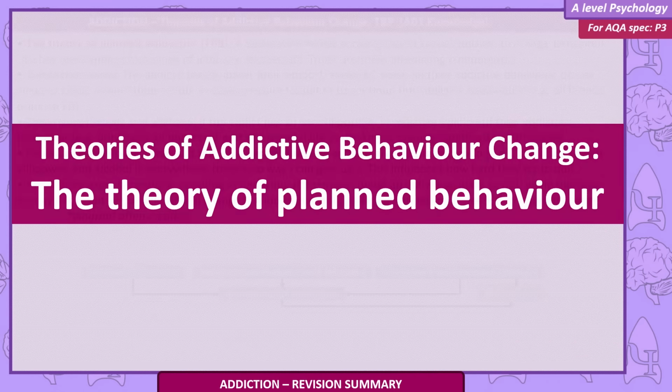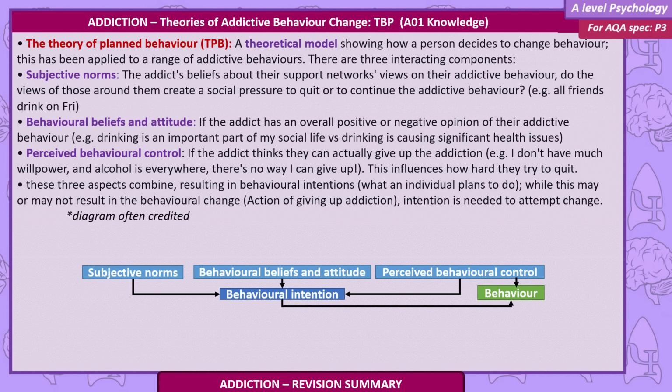The theory of planned behaviour, a theoretical model showing how a person comes to a decision to change a behaviour. This has been applied to a range of addictive behaviours. There are 3 interacting components. Subjective norms, the addict's beliefs about their support network's views on their addictive behaviour. Do the views of those around them create a social pressure to quit, or to continue the addictive behaviour? For example, all friends drink on a Friday night.